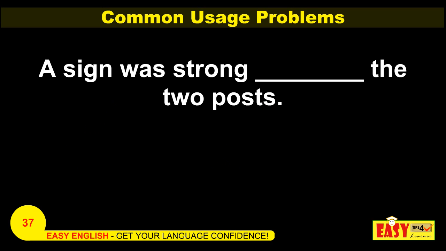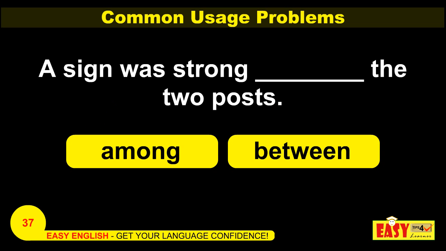A sign was strung dash the two posts. You have the options among or between. Here you are discussing two posts. Among should be used for more than two. So here between is the right option. A sign was strung between the two posts.